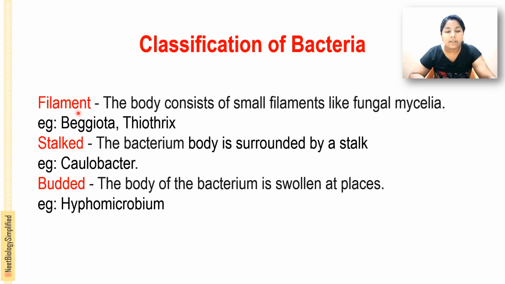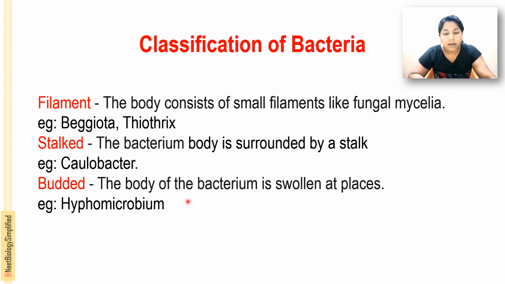And some can be seen as filamentous bacteria. The body consists of small filaments like fungal mycelia. Examples are Beggiatoa and Thiothrix. And the stalked, where the bacterium body is surrounded by a stalk, is Caulobacterium, and budded, where the body of a bacterium is swollen at places, is Hyphomicrobium.